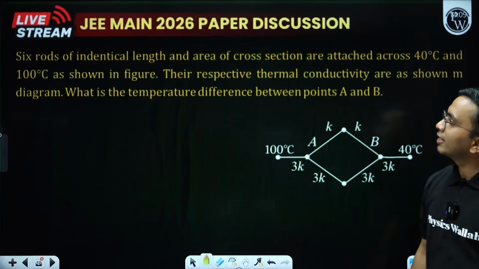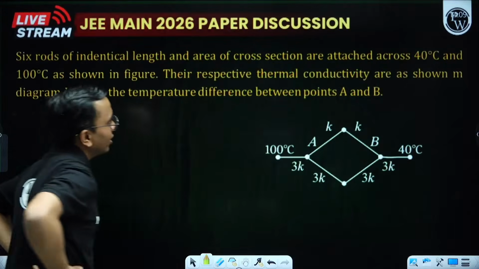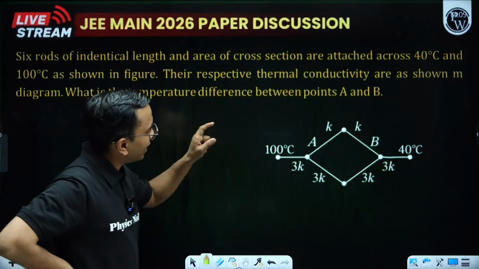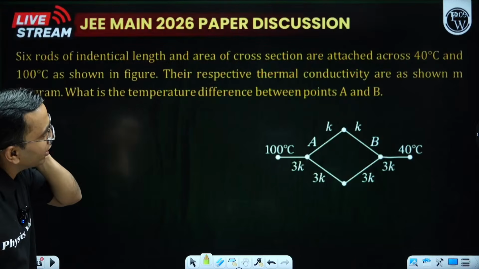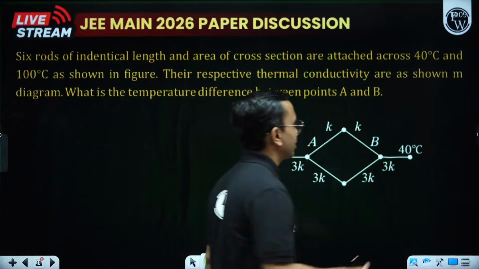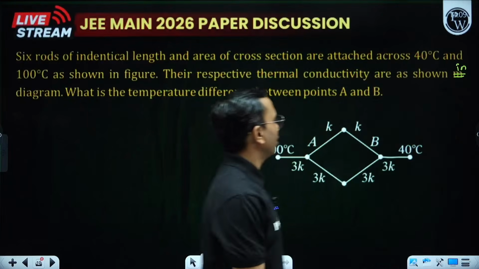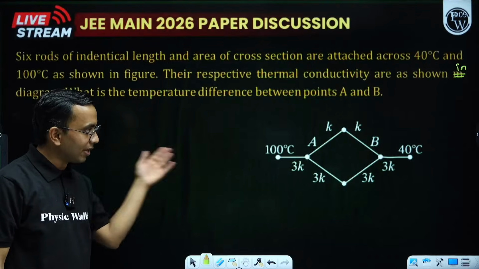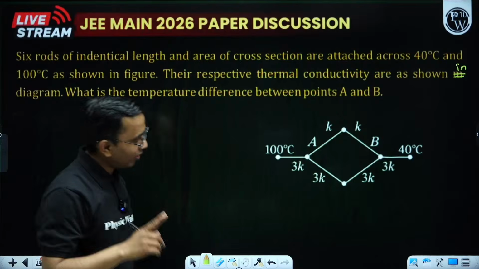Next, 6 rods of identical length and area of cross section are attached across 40° and 100° as shown. Their respective thermal conductivities are shown in the diagram. What is the temperature difference between A and B? Just draw a parallel electrical circuit and then solve it. Solving that way will be way better.